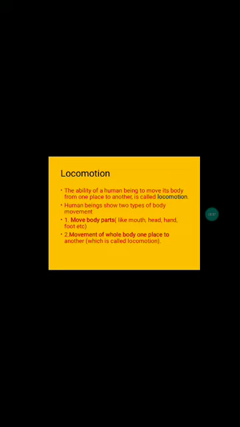Human beings show two types of movement. The first is moving body parts, in which only the mouth, hands or feet move, and our whole body is stable. Like if I move my jaw from here to there, or when we call someone with our hands, only our hands are moved and the whole body is at rest. That is called moving body parts.